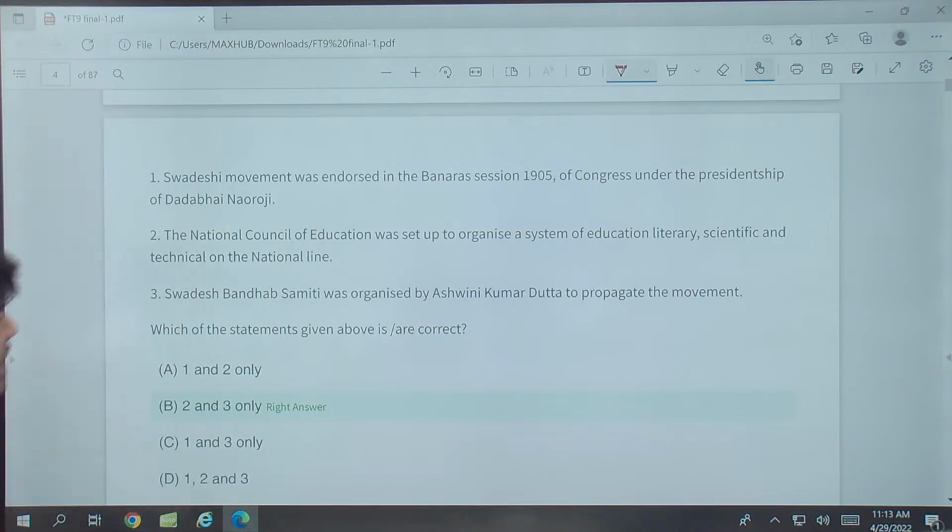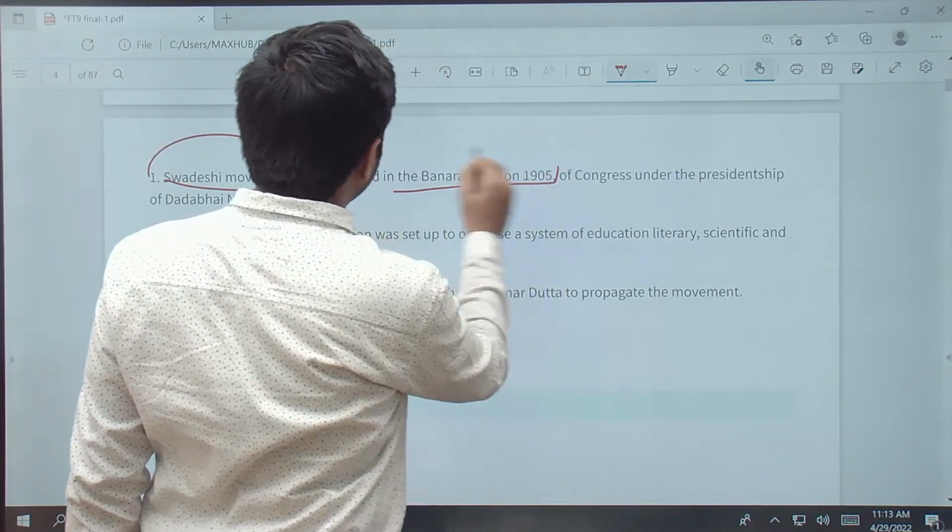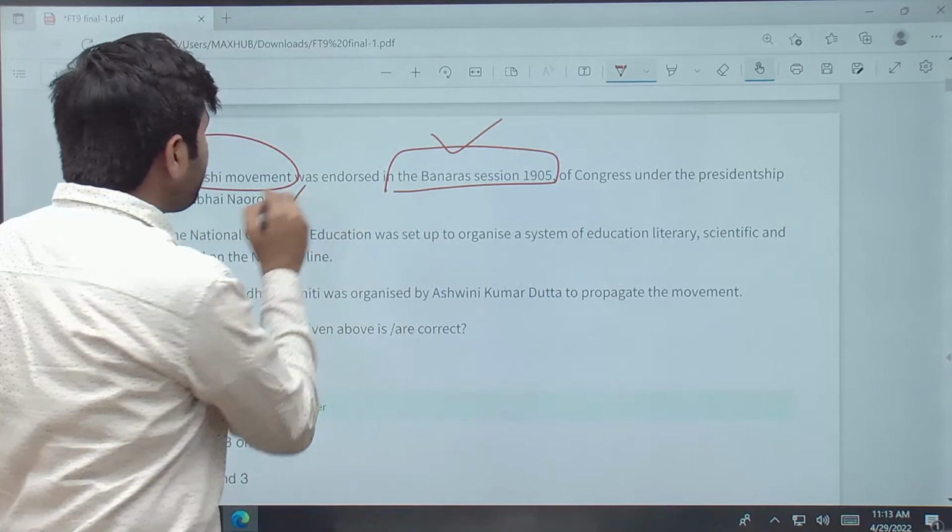Right? So what is the answer? Yes, it was endorsed in the Banaras Congress session, but it was not Dadabhai Naoroji.